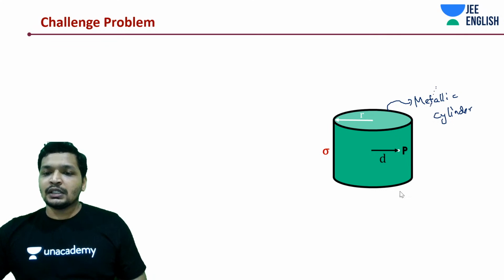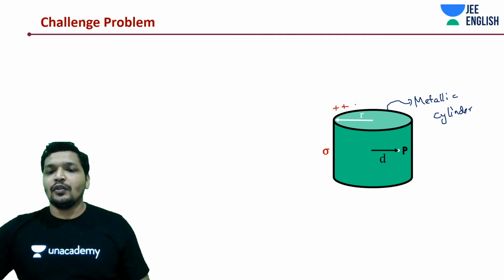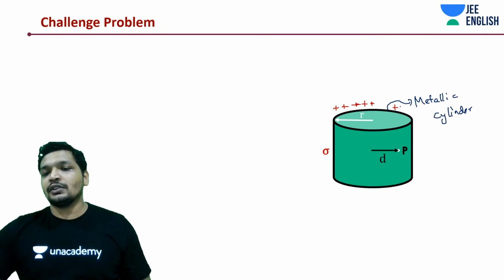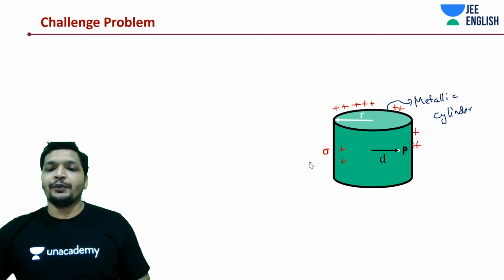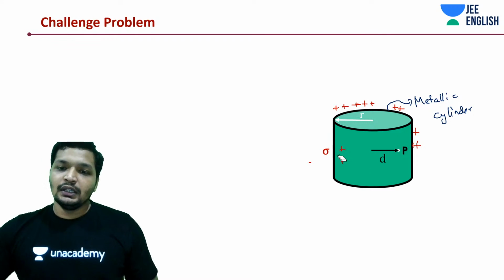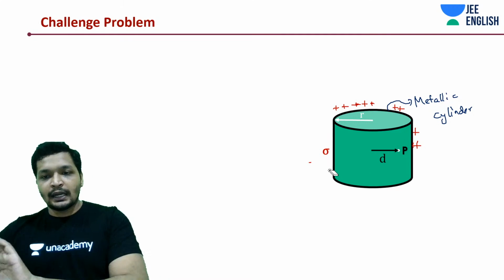Where would all the charge reside? On the surface. Whether it's positive or negative, I'm just taking positive. Nothing inside. I hope you understood that point. If I'm writing it over here, it's on this cylindrical surface area.